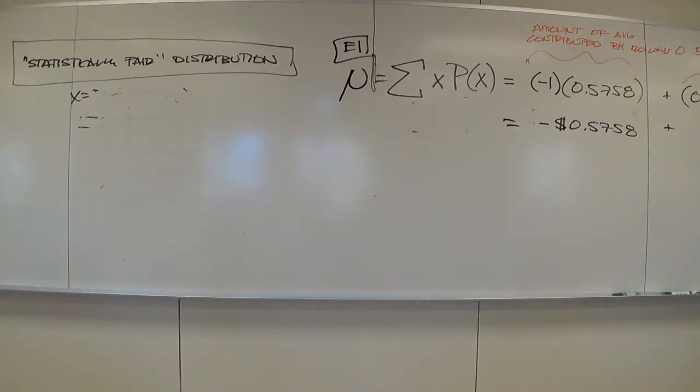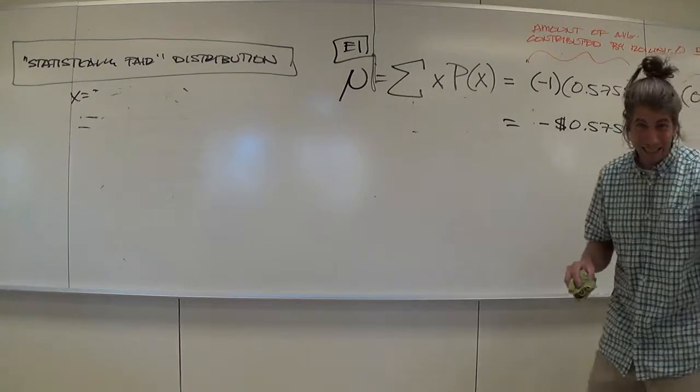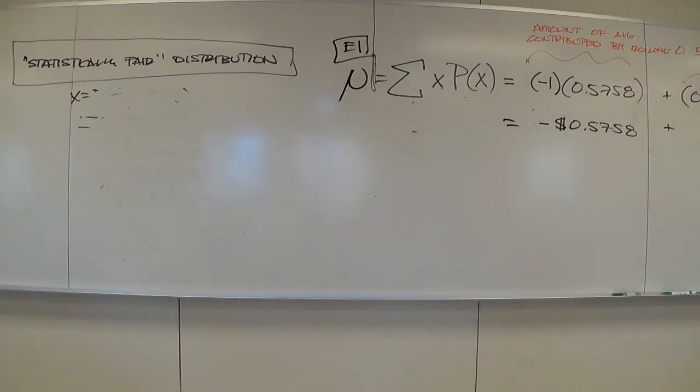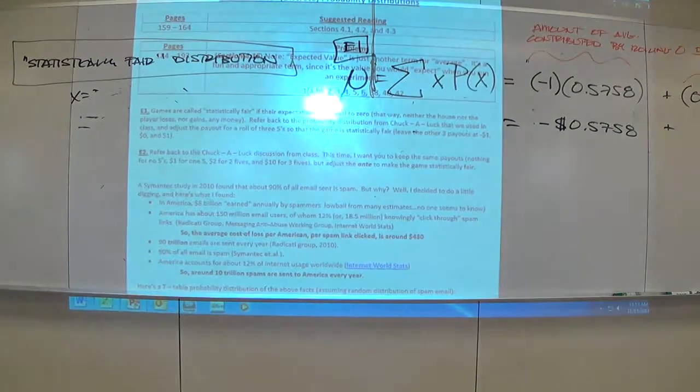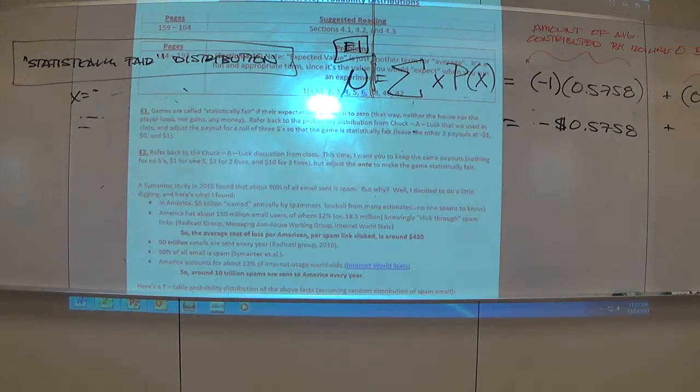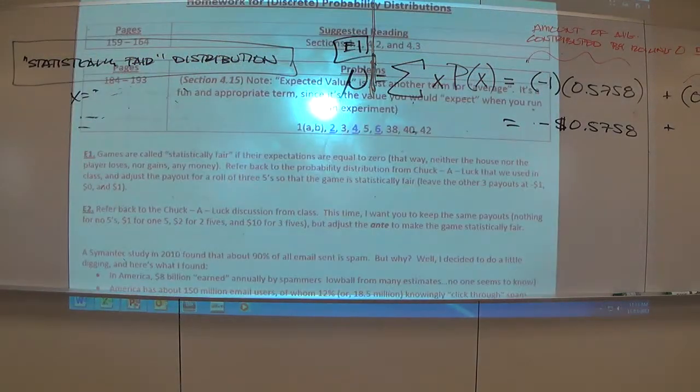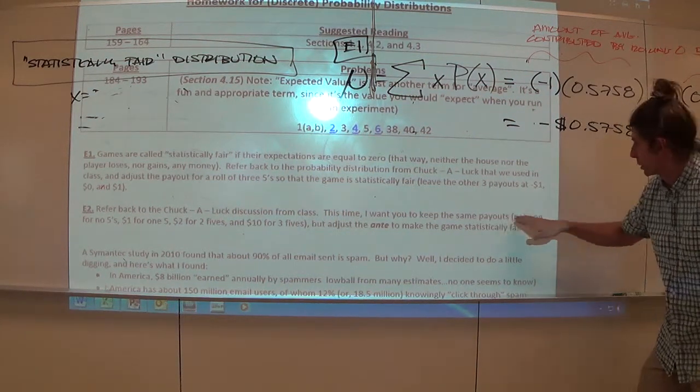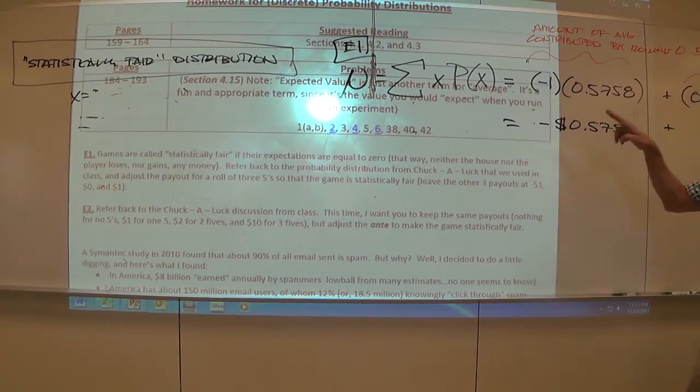So here's E2. Let me pull it back up on the screen. It says to adjust the ante. There it is right here. Refer back to the chuck-a-luck distribution from class. We still have that. Keep the same payouts: nothing for no 5s, 1, 2, and 10.